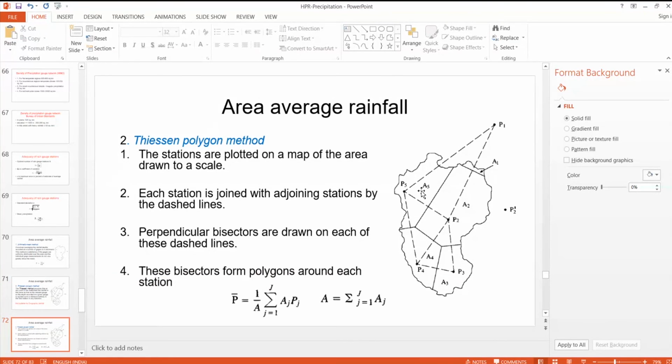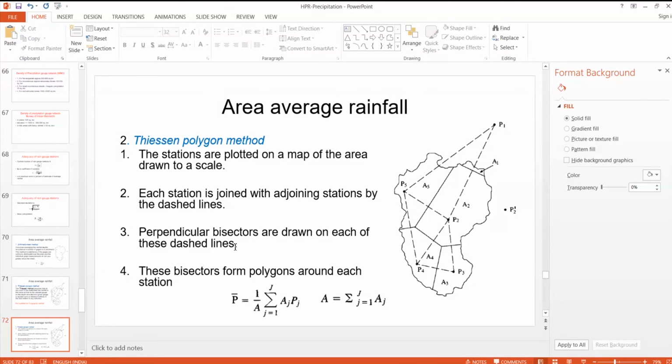These are the steps of the Thiessen polygon method. First, we plot the stations on a drawing sheet or a graph sheet. Then we join each station with adjoining stations using dashed lines. Then we draw perpendicular bisectors along these dashed lines.